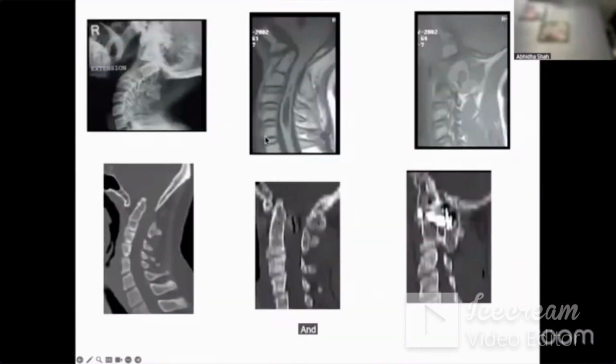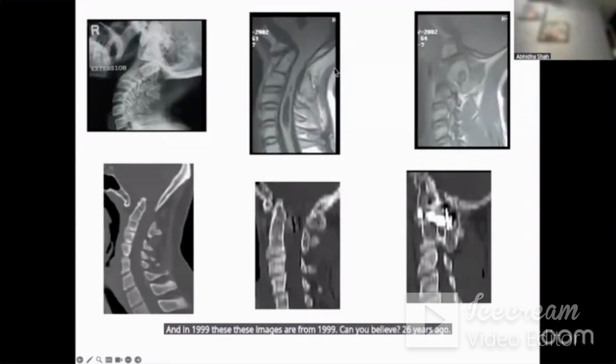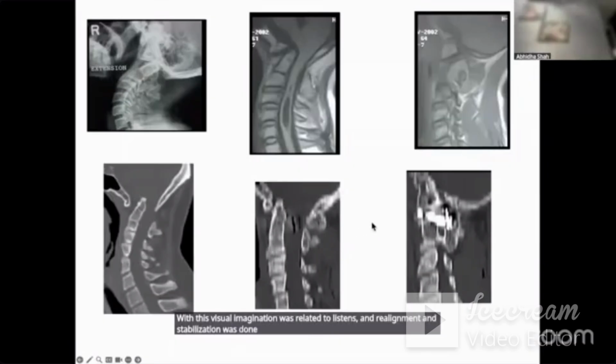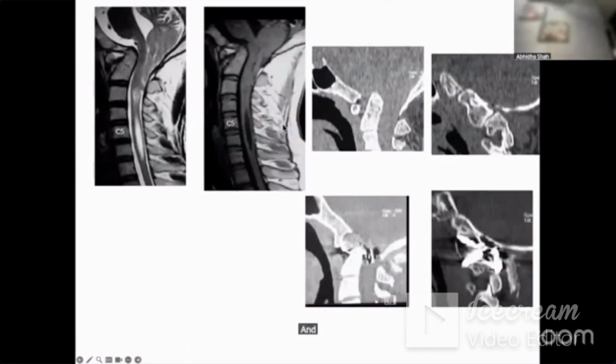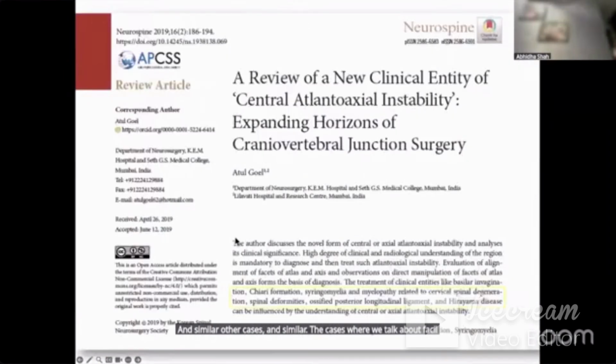And in 1999, these images are from 1999, can you believe, 26 years ago, where this basilar invagination was related to listhesis, and realignment and stabilization was done without any kind of decompression. This is another case during the same time, Chiari, basilar invagination, C2-3 fusion. So listhesis or unstable spine is the issue, and we did stabilization. And several other cases where we talked about facetal listhesis as the issue.